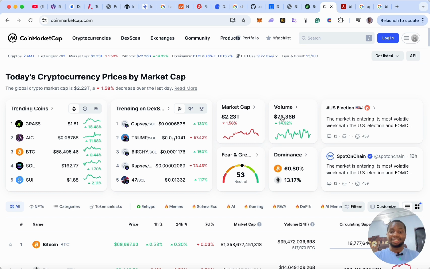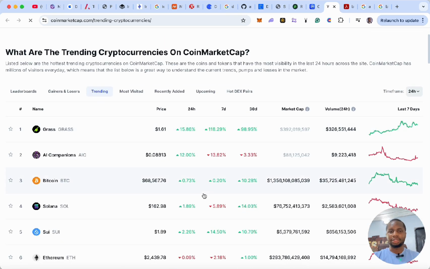Now, let's take it step by step. Alright, so we're going to go to trending coins. These are top cryptocurrencies that are trending. This is one of the places that you want to look at when investing.